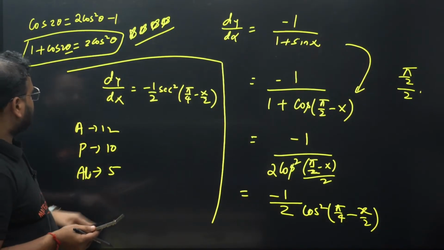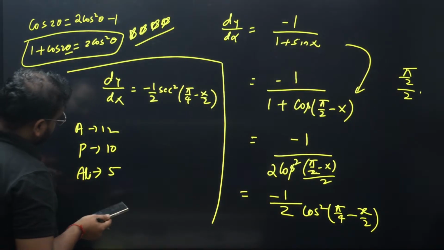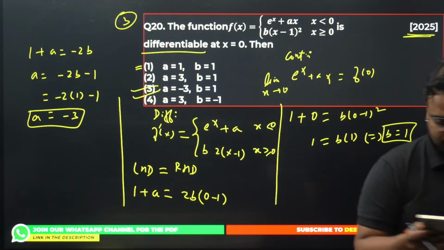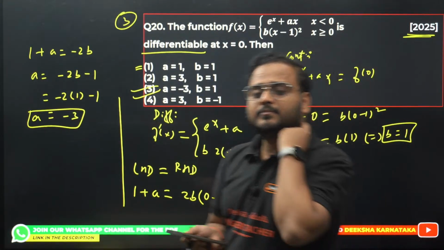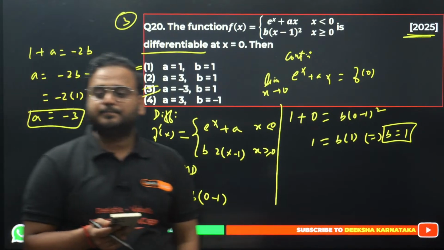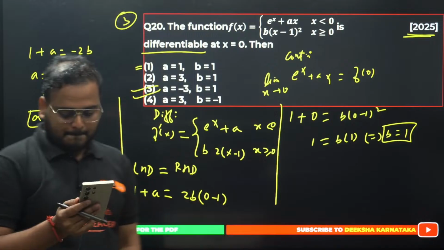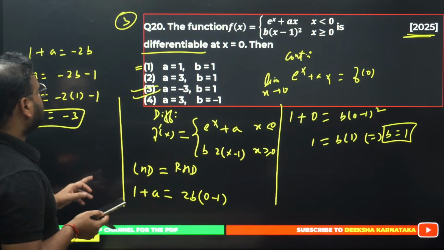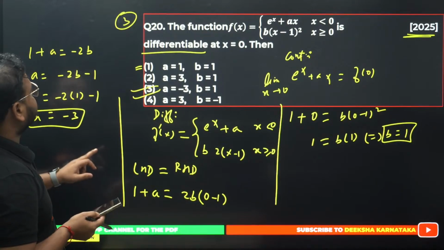So far Alan is with 12, Purni with 10 and Ali with 5. Why did you get it wrong? What was the mistake, everyone? This is a simple question. Why was the mistake? Can you tell me? What's the mistake? Yes, but it is different, right? So 3 is the answer, not A.